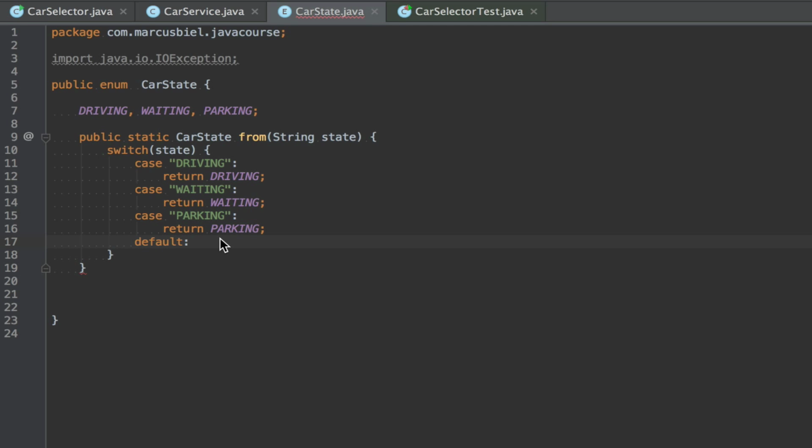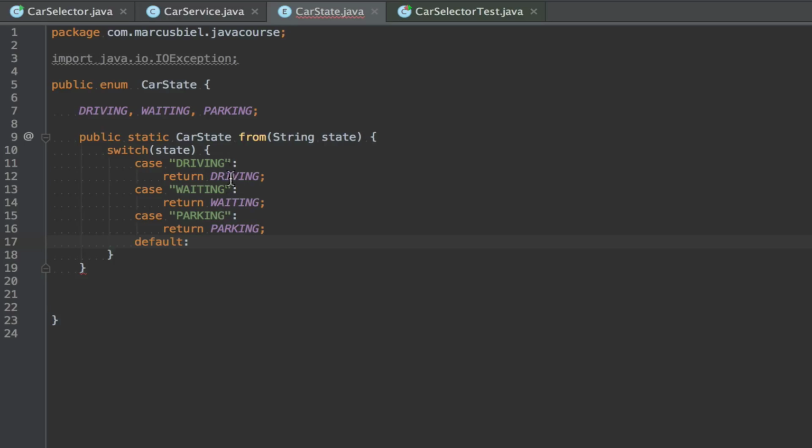So here you see an enum that I've written, CarState, with the different states: driving, waiting, and parking. I've written this public static from method that converts a string to a CarState using a switch statement. I told you in a previous episode that since Java 7 it's possible to use a string inside a switch, and I warned you not to do it.